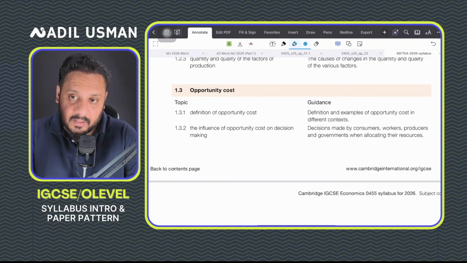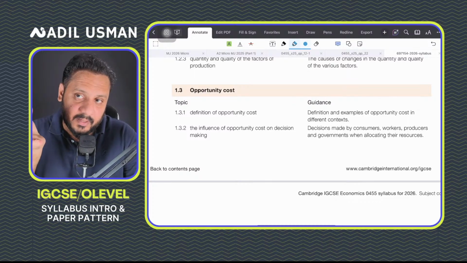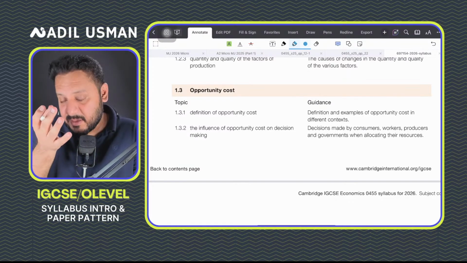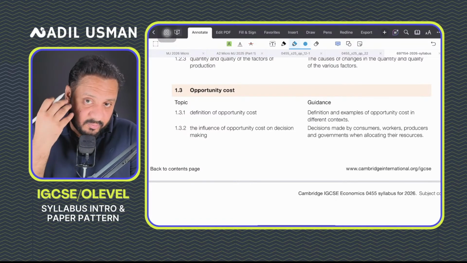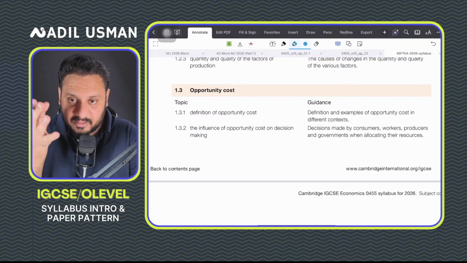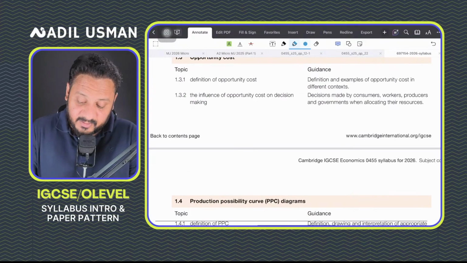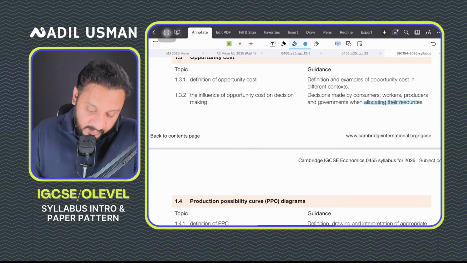That is, how are decisions influenced when we make decisions, whether consumers are making these decisions, workers, producers, the government. How do you allocate resources? You must be knowing what resource allocation actually means.